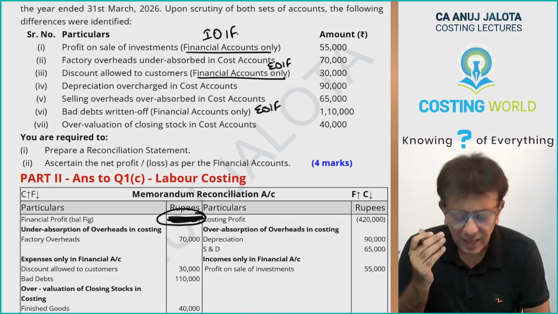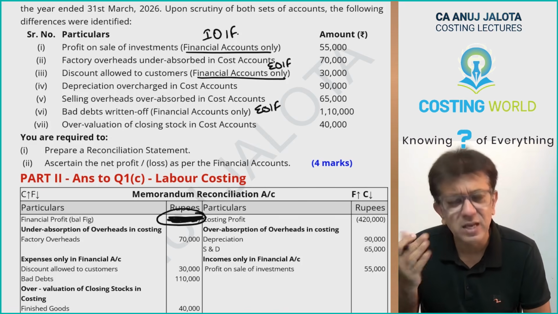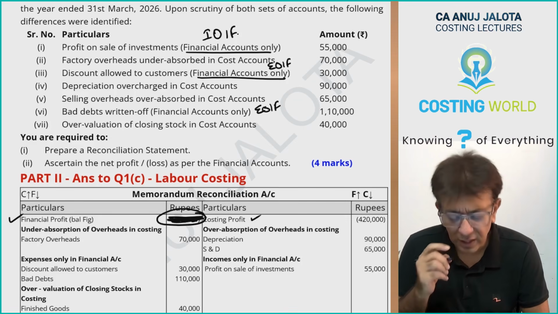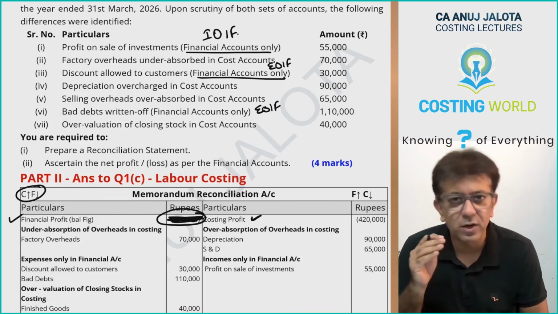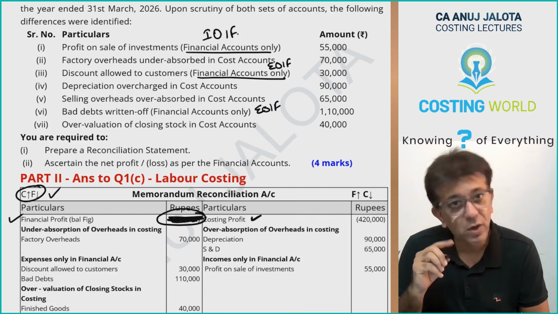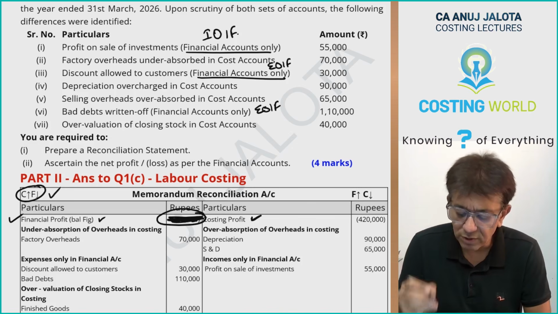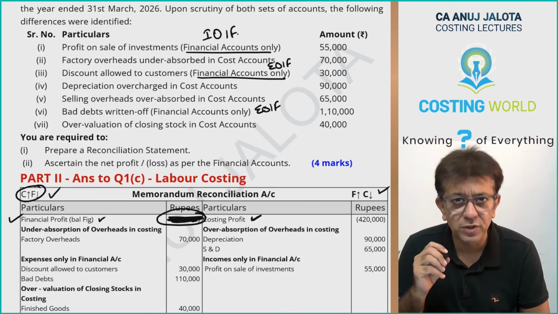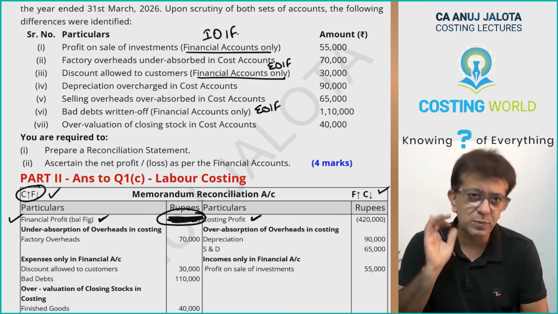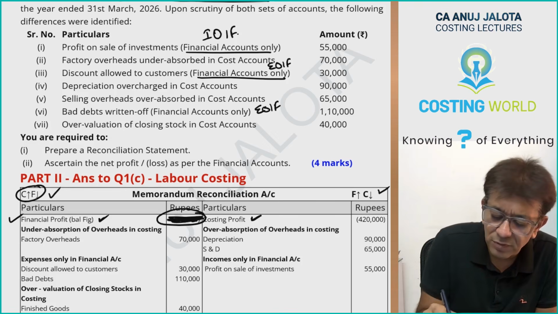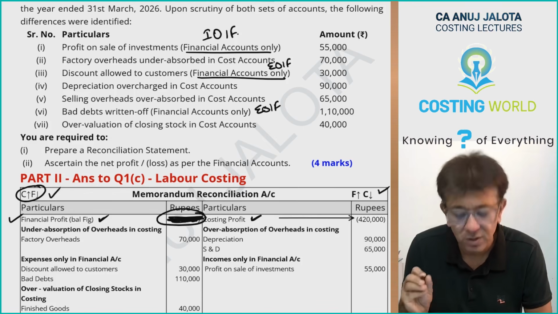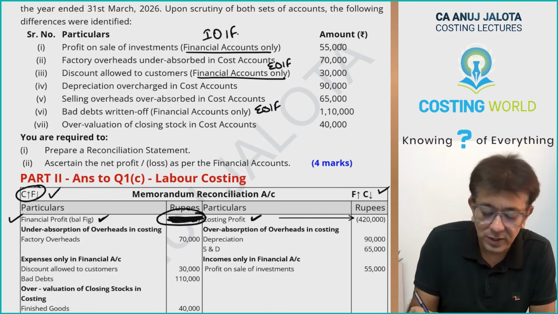This is however I have taught my students: any profit you put on any side, suppose financial profit on this side, cost profit on this side. If costing profit is this side, on the other side you can write down all those reasons due to which costing profit is higher, which is same as financial profit is lower. On the other side, financial profit is over here, so on this particular side write down all those reasons due to which financial profit is higher, which is same as costing profit is lower. Once you have done these basic things, we'll start. Costing profit was 4,20,000 loss, so I have put this figure over here as a negative figure. Further, we'll keep on doing the things one by one.